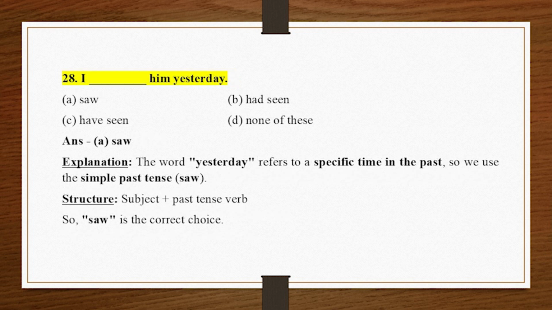28. I _ him yesterday. A. Saw, B. Had seen. C. Have seen, D. None of these. Answer A. Saw. Explanation. The word yesterday refers to a specific time in the past, so we use the simple past tense, saw. Structure: subject plus past tense verb. So, saw is the correct choice.